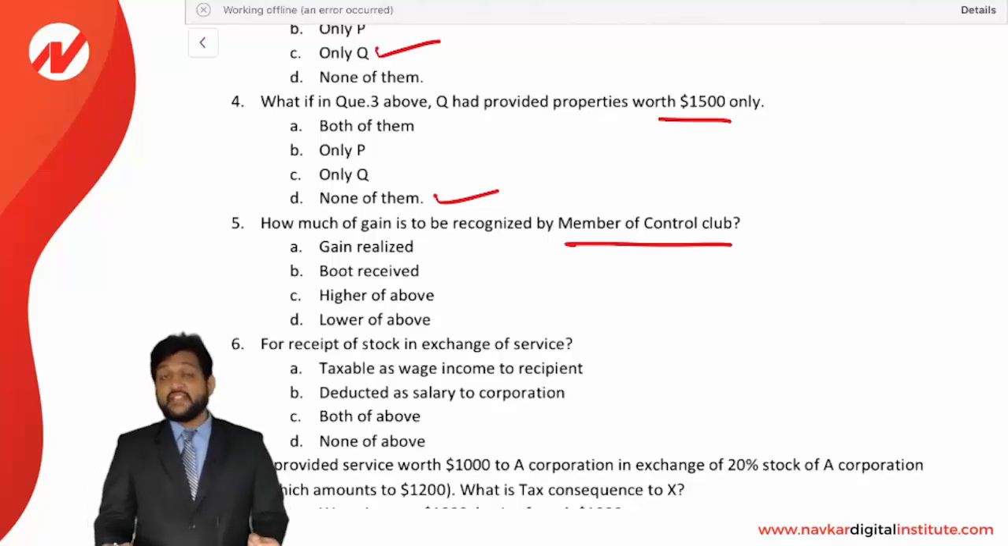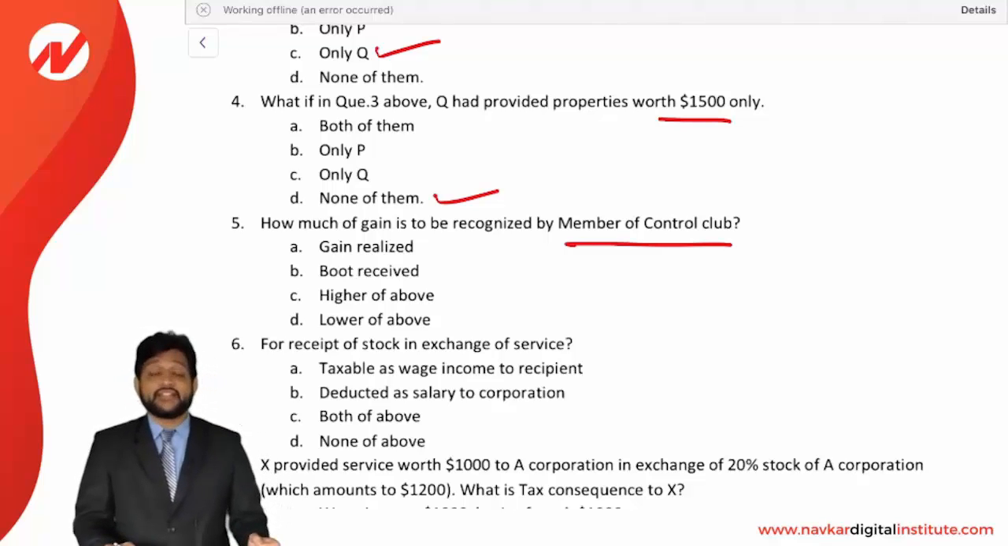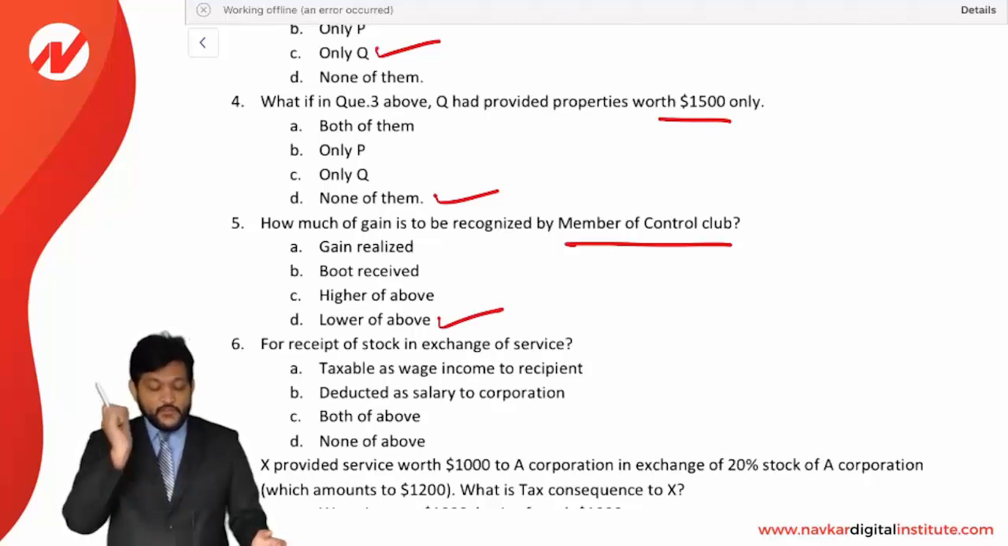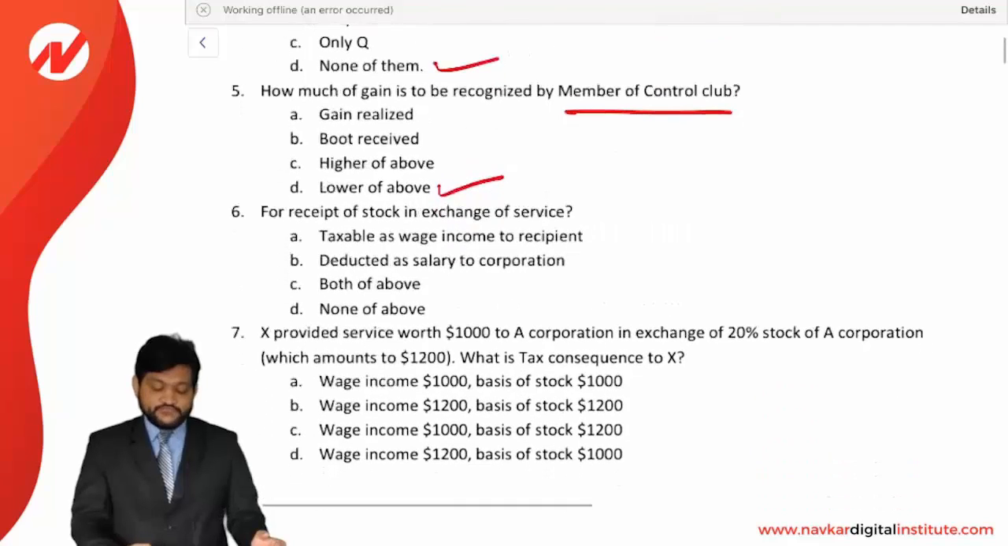How much of gain is to be recognized? Remember the rule, gain realized or boot received, whichever is lower. The answer is C option, lower of the above. Gain realized or boot received.